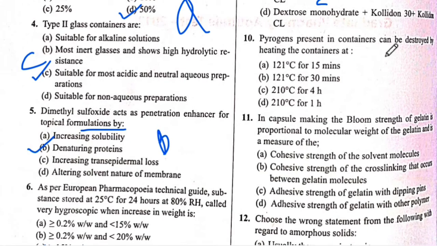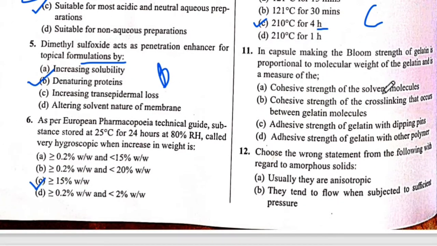Pyrogen present in container can be destroyed by the heating of container at. The answer is C. 210 degrees Celsius यानी कि 210 degrees Celsius for कितना hours? 4 hours. Okay, the answer is C. Next is 11 question number.